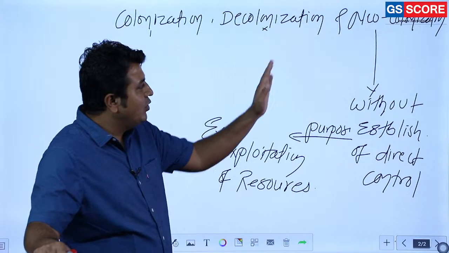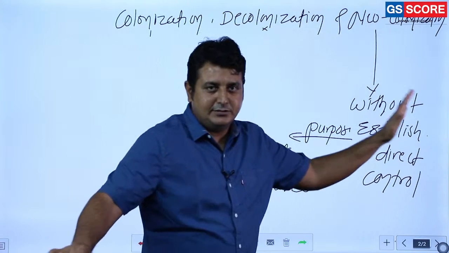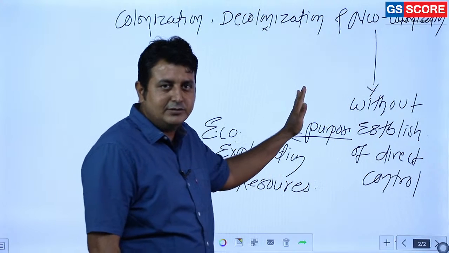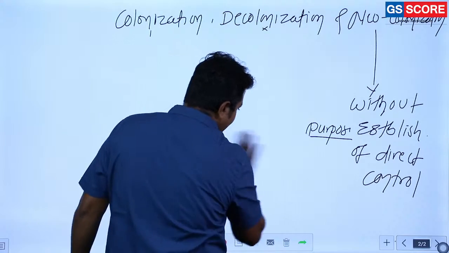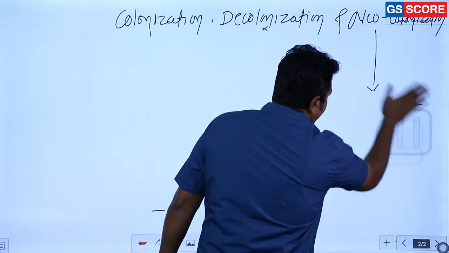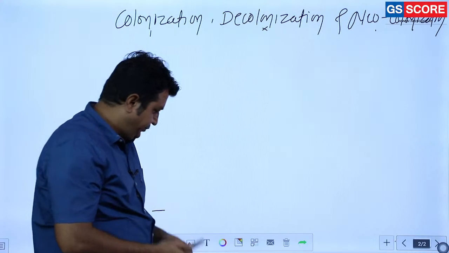Clear? So neocolonialism is this term, and these are the phases: colonialism, decolonization and neocolonialism. I hope there is no problem understanding this process.